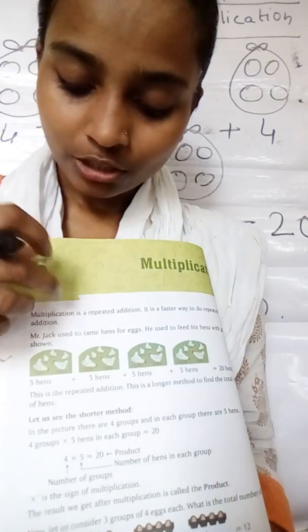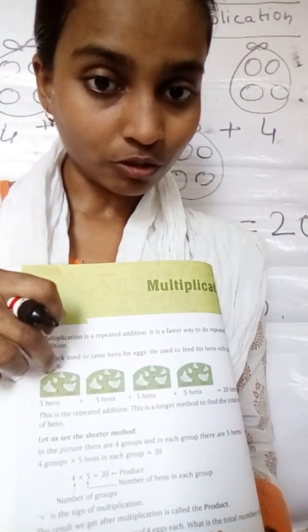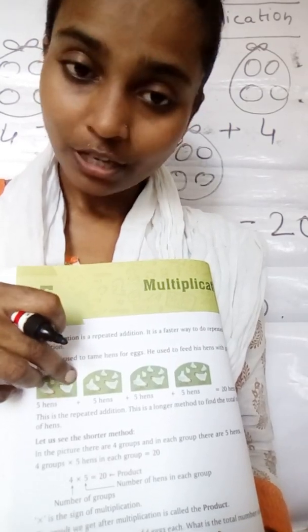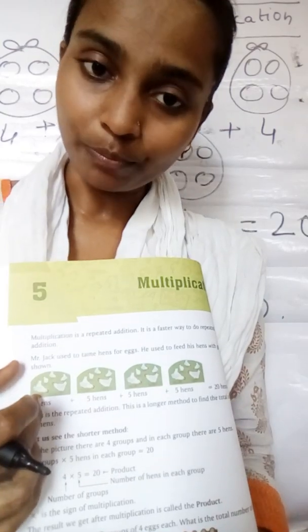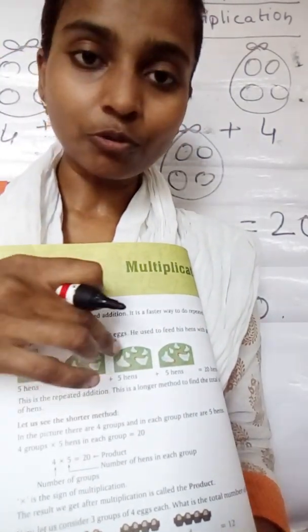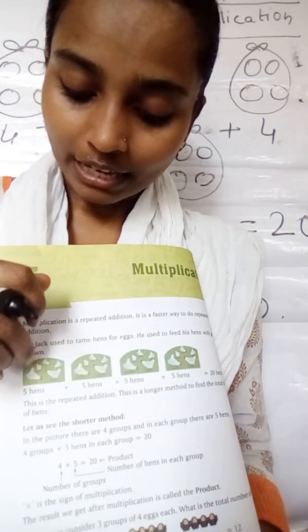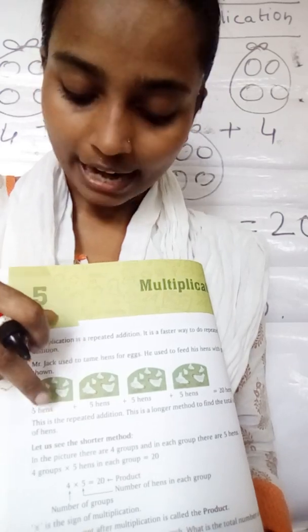Then children, you all see how many hens? 5 hens are there in one group. 1 2 3 4 5 hens, and these hens are distributed in equal groups, right? All the groups are equal, 5 hens in each group.